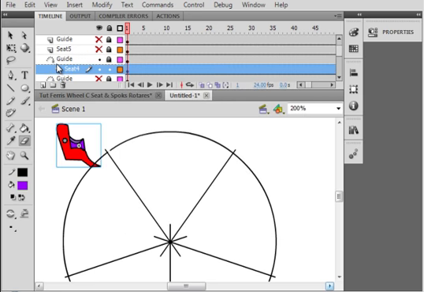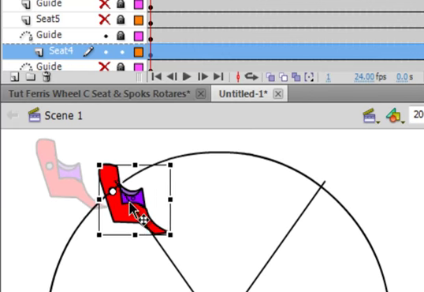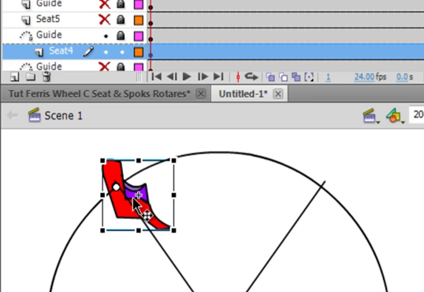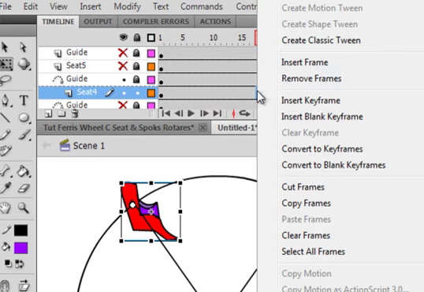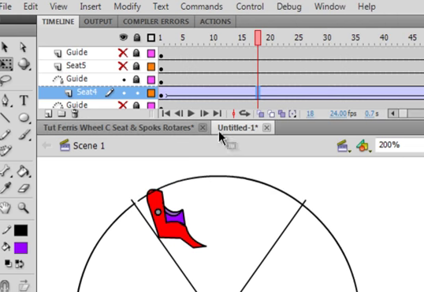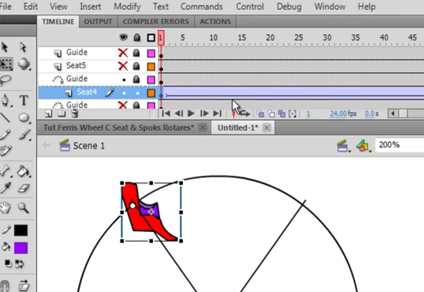Right click and draw the seat up into there. See how that moved on us? So I got to pick that dot back up, put it over there, and put it right on there. That's where it's going to start. Right click in here somewhere, classic tween in that seat 4 line, and there it is on frame 1.